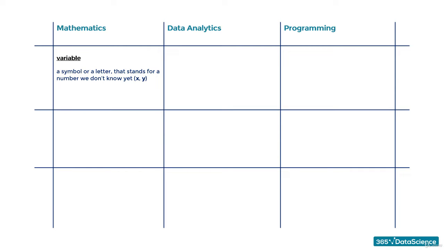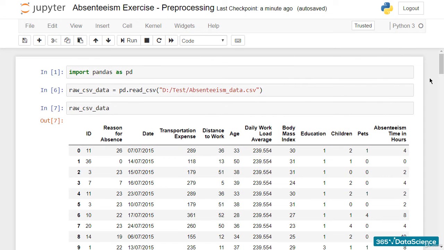Similarly, in data analytics as well as in economics, a variable is a characteristic or a quantity that may change its value over time under different circumstances. For instance, when looking at our table, we see that age varies among the different participants in the study. Age tells us how old the person was when she was absent from work.